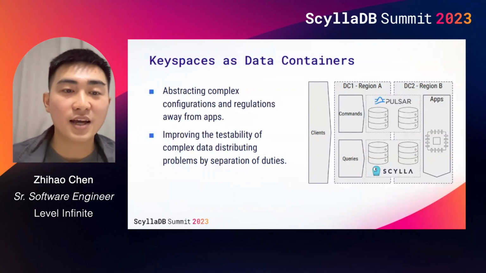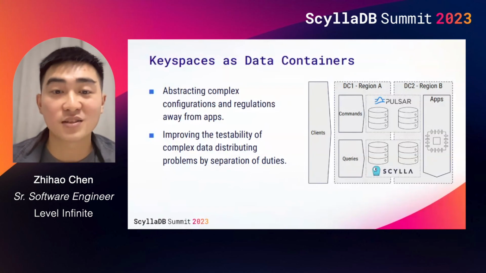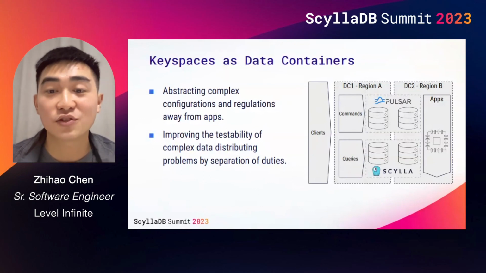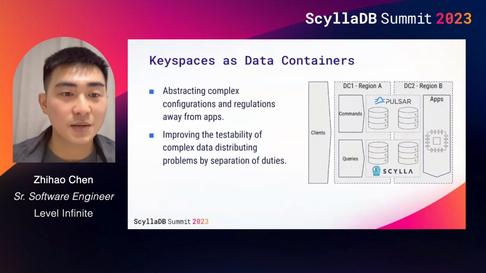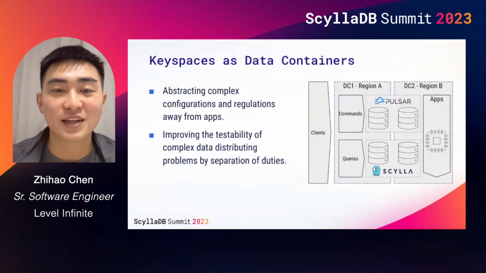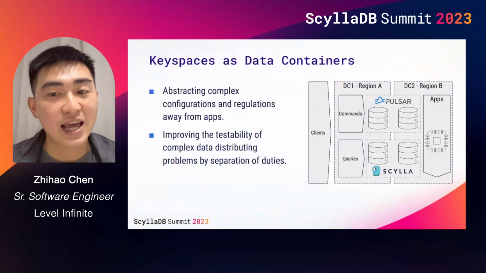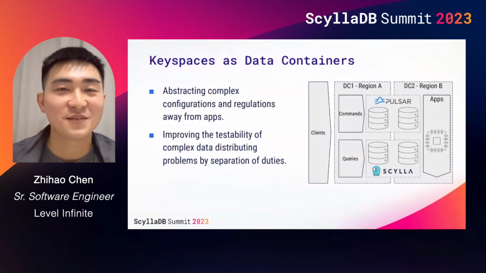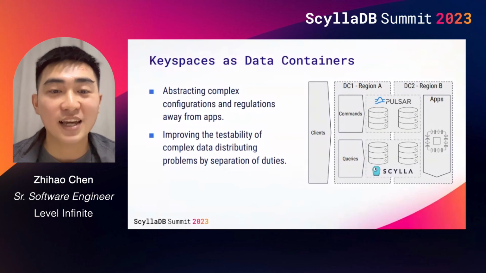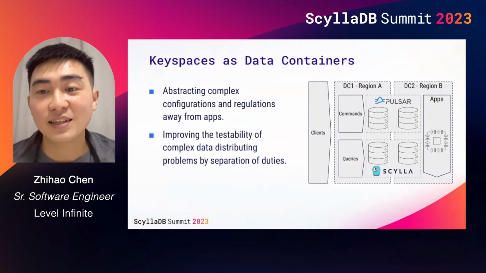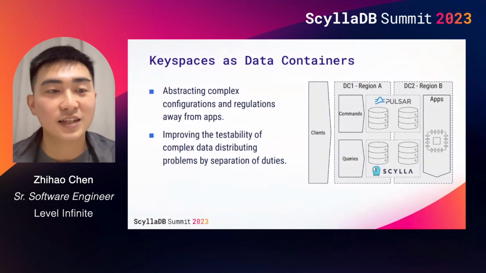This approach requires application developers to take full responsibility for implementing data distribution correctly. However, as the number of applications grows, it becomes impractical for each application to handle this problem individually, and end-to-end tests also become increasingly expensive in terms of both time and money. Let's think twice about this problem. By enabling data replication on key space, we can divide the responsibility for correctly distributing data into two tasks.